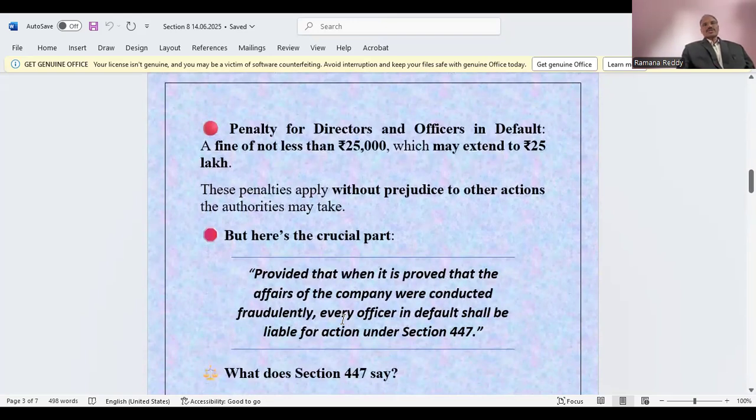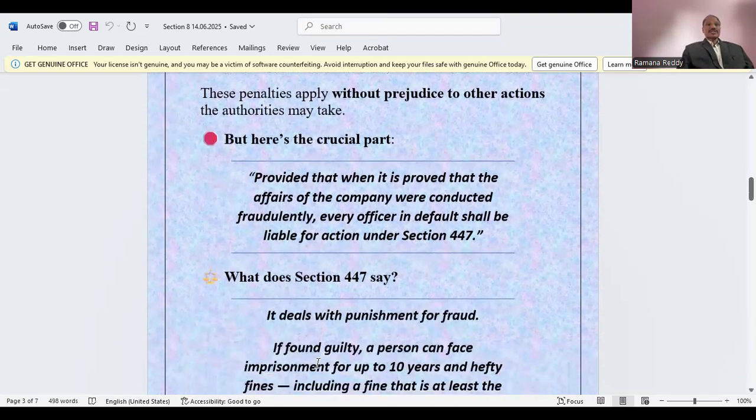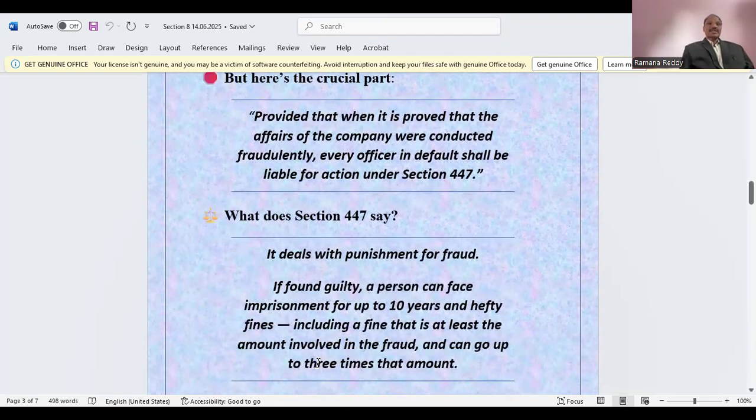Here is the crucial part. When it is proved that the affairs of the company were conducted fraudulently, every officer in default shall be liable for action under Section 447. So what is that 447? It deals with the punishment for fraud.